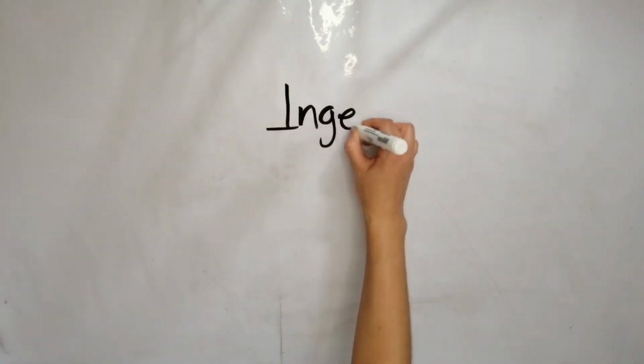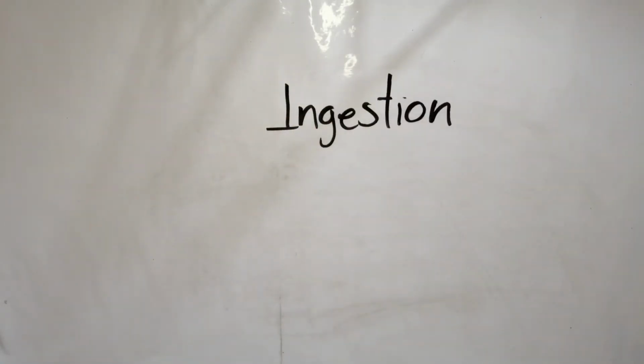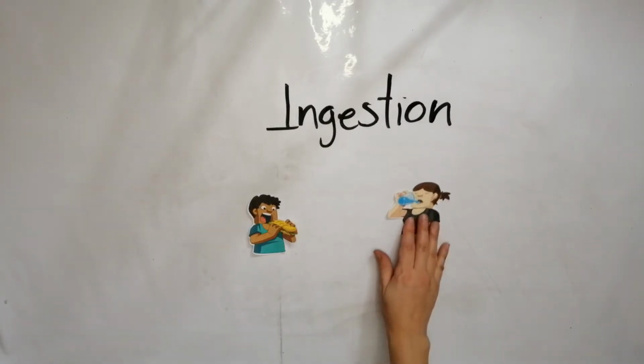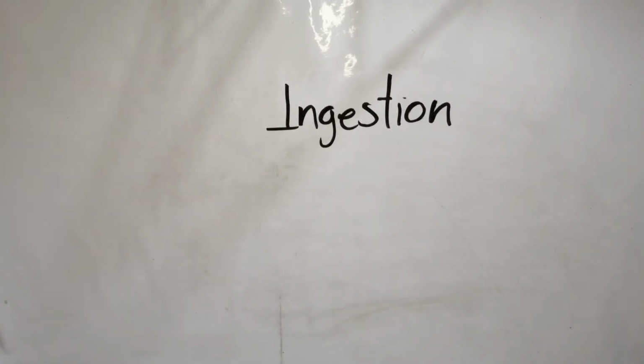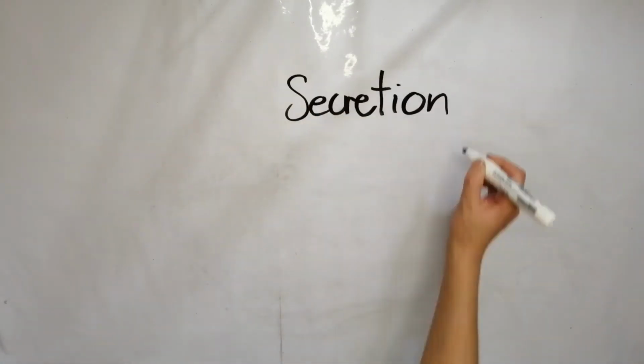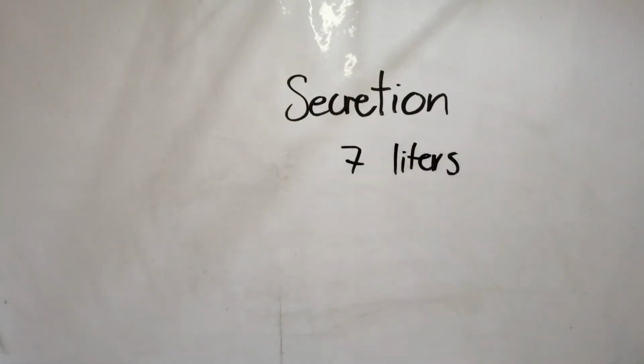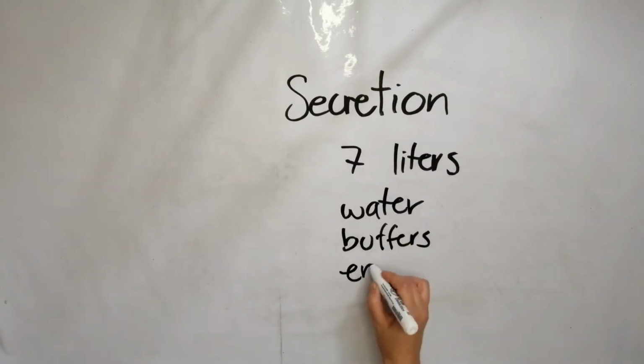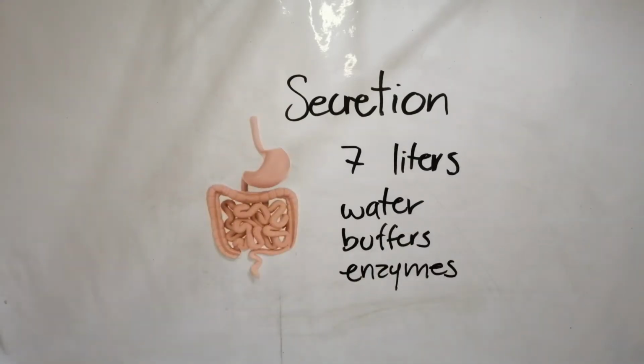The digestive system has 6 primary phases or functions. Ingestion, or eating, is the process of taking foods and liquids into the mouth. Secretion is the release of about 7 liters of water, acid, buffers, and enzymes each day into the lumen, that is the interior space of the tract.